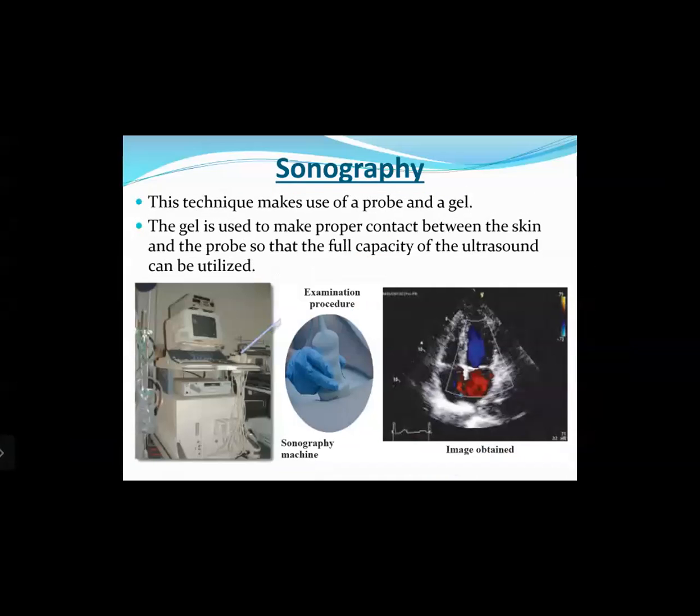Let us see how it exactly works. This technique makes use of a probe and a gel. The gel is used to make proper contact between the skin and the probe so that the full capacity of the ultrasound can be utilized. Means whatever part of the body where you need to conduct sonography, just above that part on the skin, this gel is applied, and then that probe is placed and moved around by the technician. The technician will move it with his hand so that the sound waves reach the different parts of the body, right? So these sound waves travel inside the body, they strike the various organs and come back, which are received again by the probe. So the probe has both transmitter as well as receiver, which will do both the jobs.